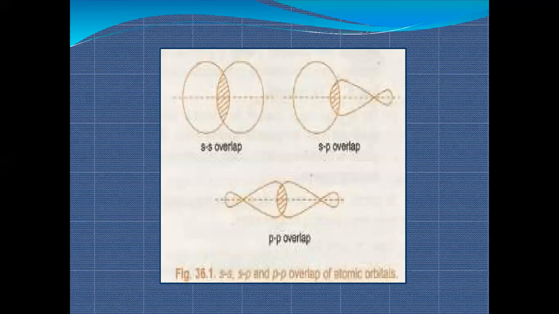the s-s orbitals combined, head-to-head overlapping is there, and they form a sigma bond. And when we talk about the s-p overlapping, p orbital combined with the s orbital, and you can see the size of this lobe increases because of this overlapping.